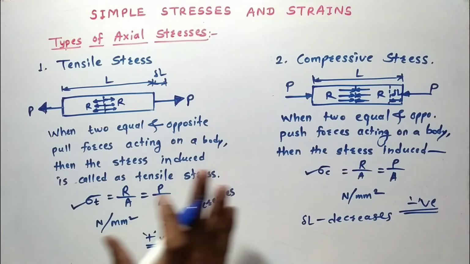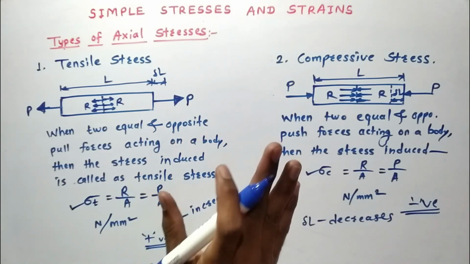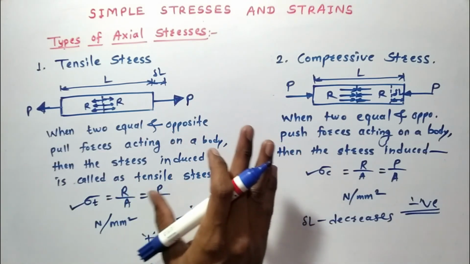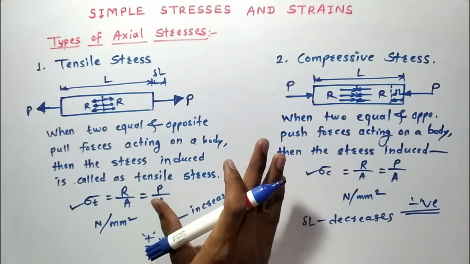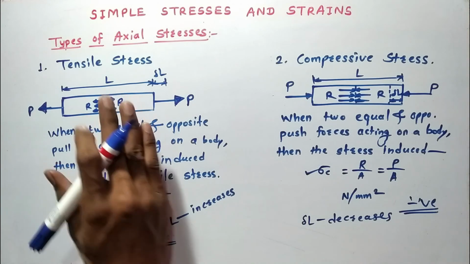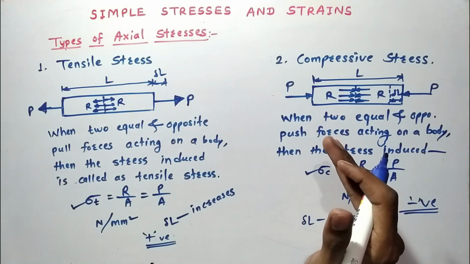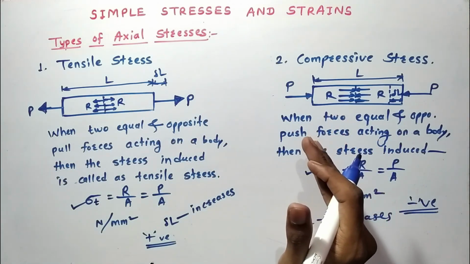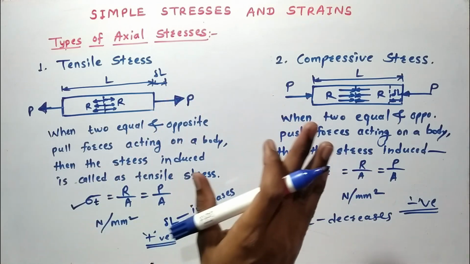So this is the exact concept of axial stress, and there are two types of axial stresses: tensile stress or axial tensile stress and axial compressive stress. So this is the concept of axial stress.